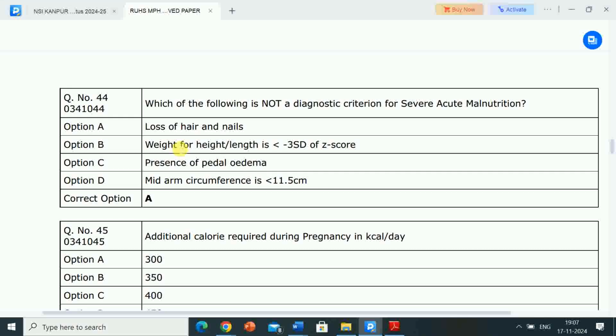So here the question is, which of the following is not a diagnostic criterion for severe acute malnutrition? Correct answer is loss of hair and nails. Loss of hair and nails is not a diagnostic criterion for severe acute malnutrition, and options B, C and D, that is weight for height or length less than 3 SD Z score, presence of pedal oedema, mid-arm circumference less than 11.5 centimeter, these are diagnostic criteria for severe acute malnutrition.